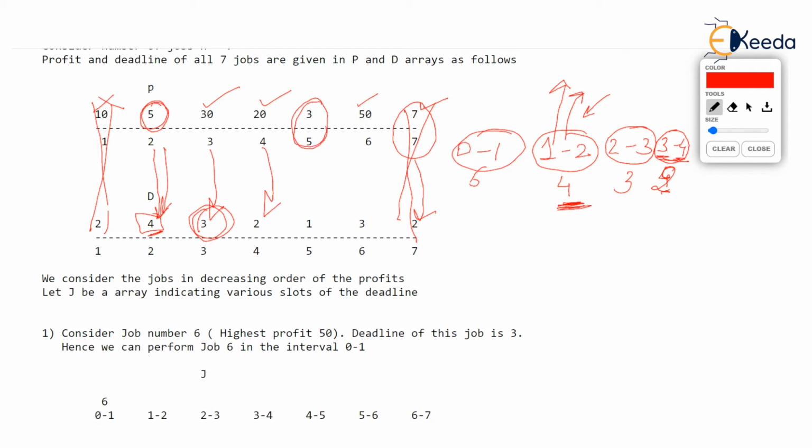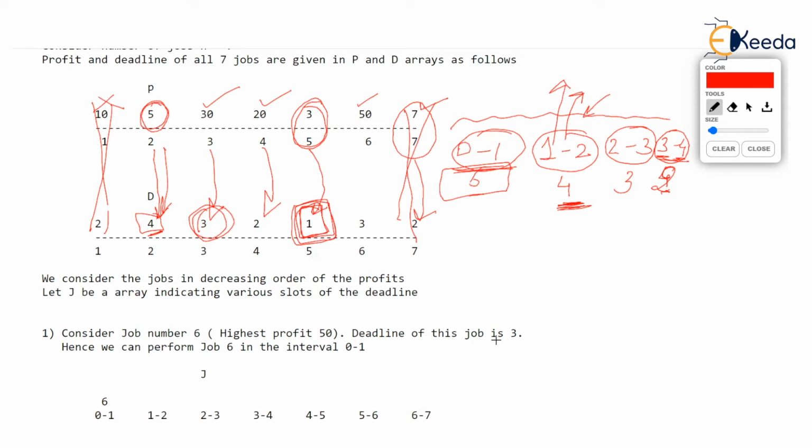Fifth job is having profit of 3, very low profit, isn't it? And watch its deadline. Deadline is 1. Do you see that in these slots, there is no place for fitting this job? You cannot perform this job between 0 to 1. It will be so silly if you perform it and say that I have now followed the deadline. It should have been completed in one time, or from t equal to 0 to 1. So I have sacrificed job 6. Hello, job 6 cannot be sacrificed. It is having high profit.